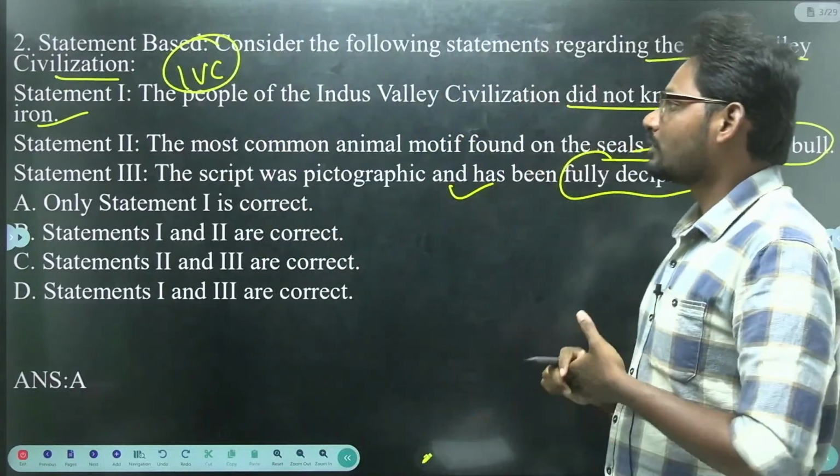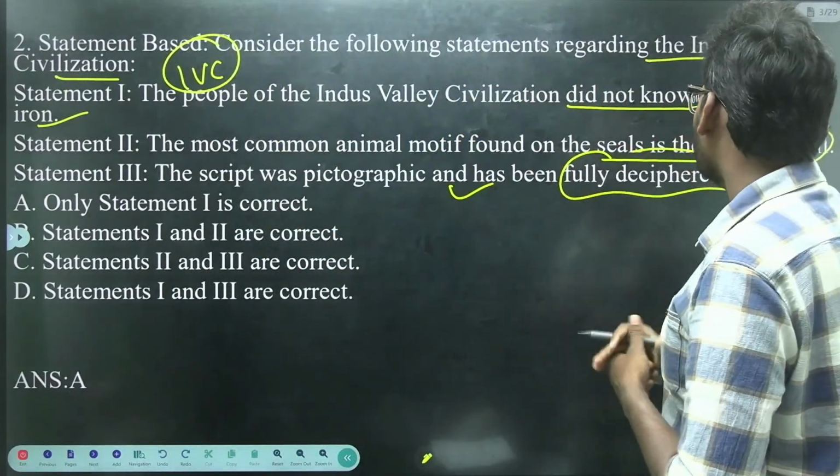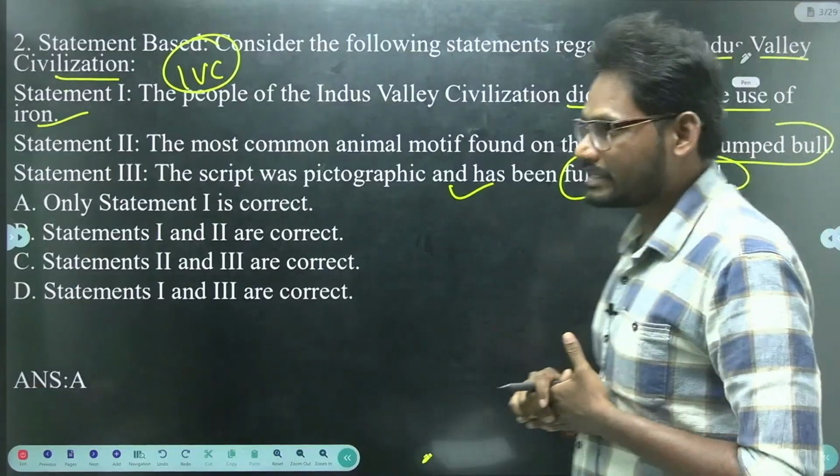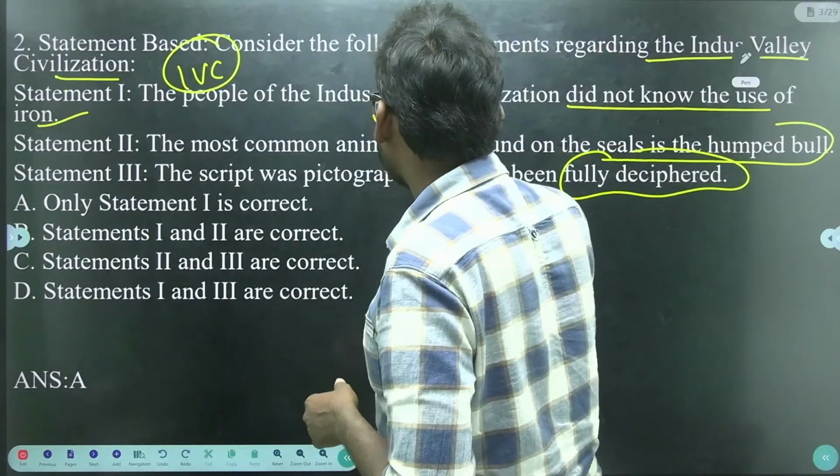Number 1, the people of the Indus Valley civilization did not know the use of iron. Yes, it is absolutely correct.